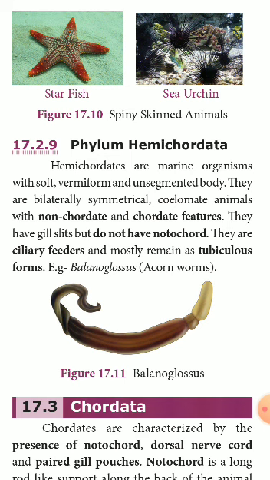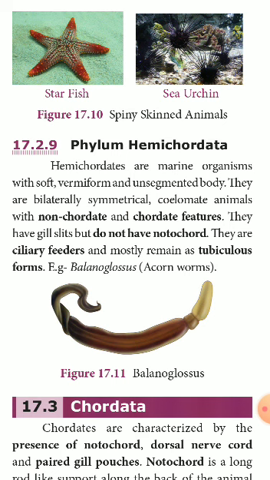They have gill slits. Say mostly they are marine, living in water, therefore they respire only with the help of their gills. They have gill slits but do not have a notochord. You have to understand that it is the hemichordate animals which exhibit both the characteristic features of non-chordates and chordates, but there is no notochord. Characters are found, but in the absence of a notochord.